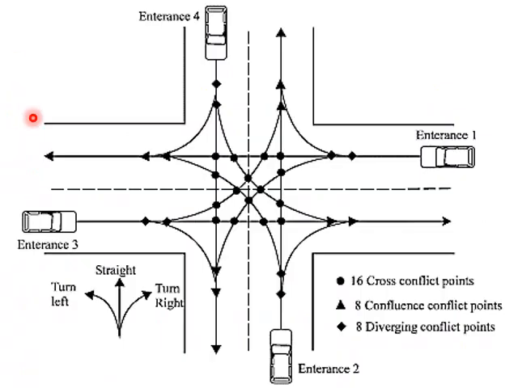This is the schematic diagram of an intersection. You can see this is a schematic diagram of an intersection which is at grade, where two roads are crossing here. They are both at the same level. So vehicles are going straight, they are turning, and they are crossing. Going straight, turning, and crossing.